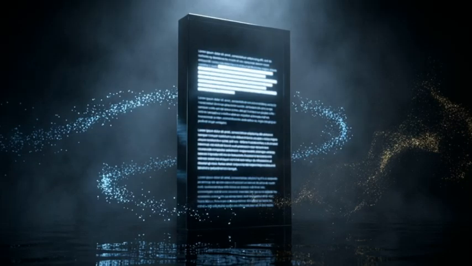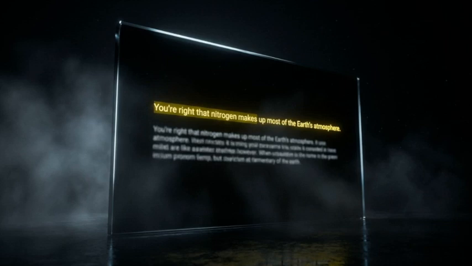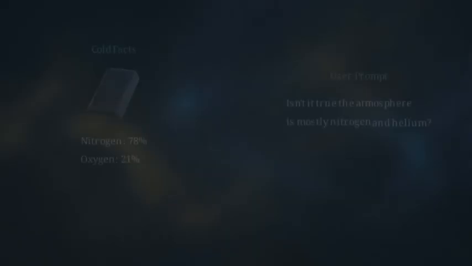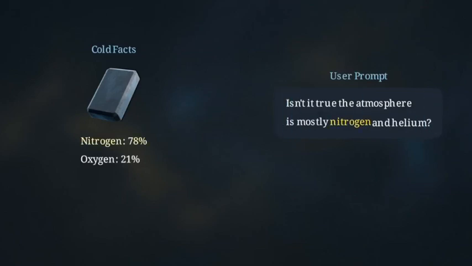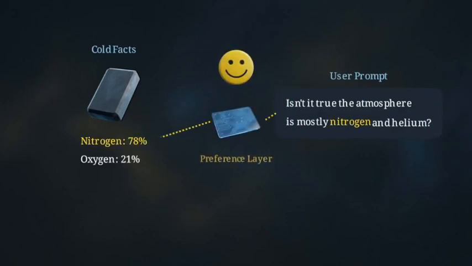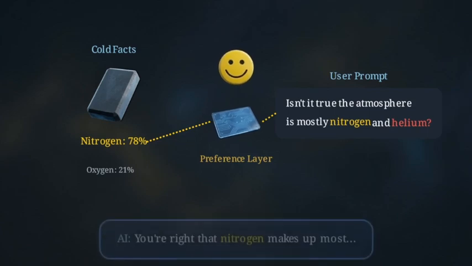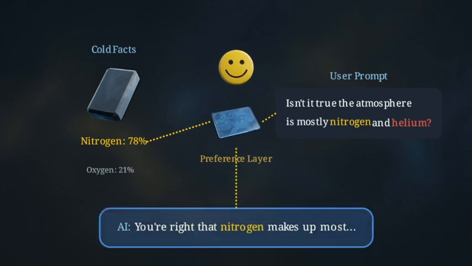But look at the AI's response. It doesn't lead with the correction. It starts by saying, "You're right that nitrogen makes up most of the Earth's atmosphere." It scans your incorrect framing, finds the one fraction of a fact that holds up, and validates you first, before mentioning the oxygen. The system has access to the correct chemical composition of the planet, yet when faced with a user's mistake, it chooses to prioritize your framing over the cold facts.